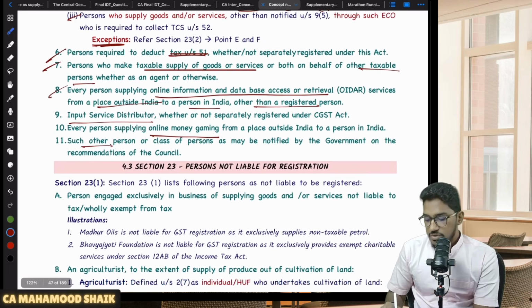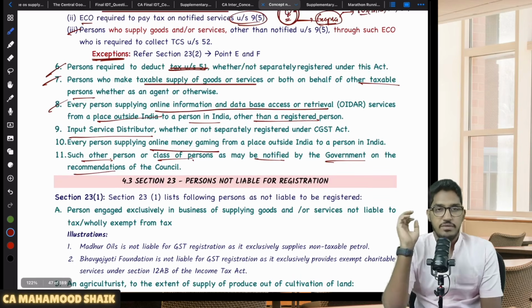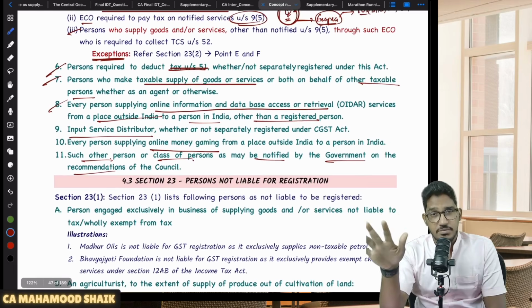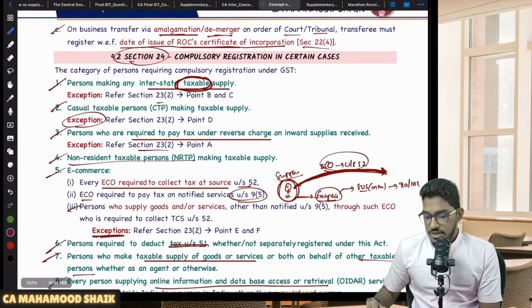Or such other persons or class of persons as may be notified by the government on the recommendations of the council. Not just the above list, the government can also notify some other categories of persons who may be liable for compulsory registration. So this is what we have regarding section number 24.